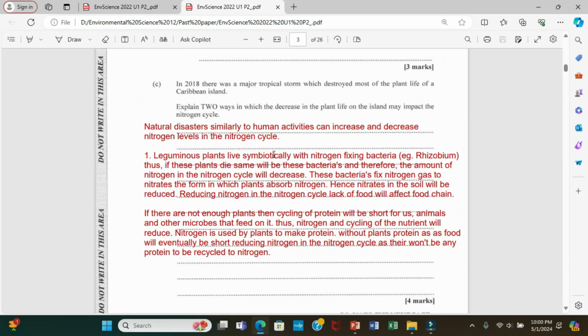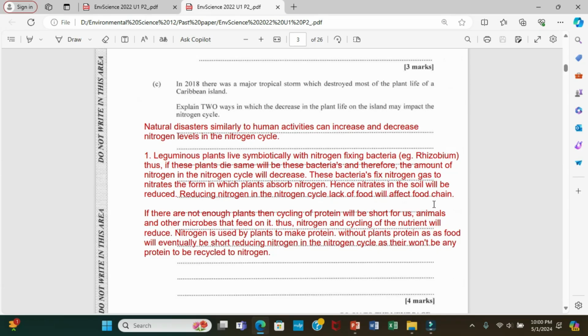So number one, leguminous plants live symbiotically with nitrogen fixing bacteria. Thus, if these plants die, so will these bacteria, and therefore the amount of nitrogen in the nitrogen cycle will decrease. These bacteria fix nitrogen gas into nitrates, the form in which plants absorb nitrogen. Hence, nitrates in the soil will be reduced, reducing nitrogen in the nitrogen cycle.